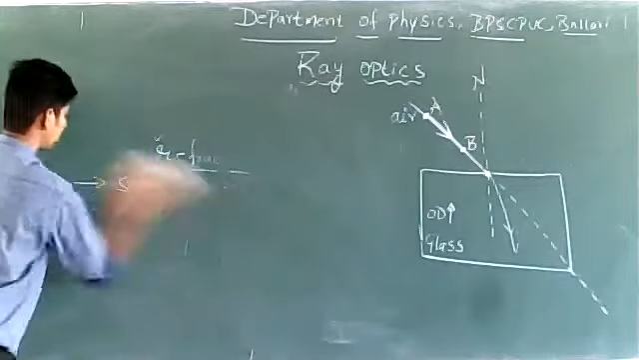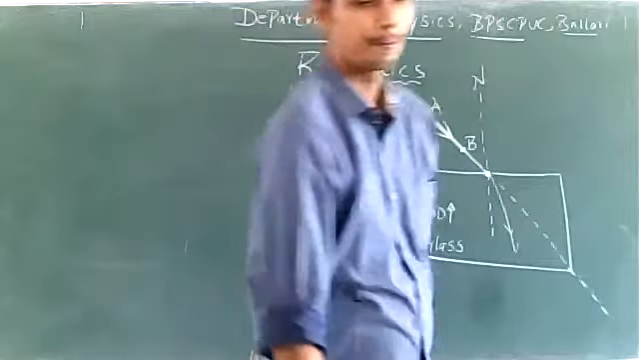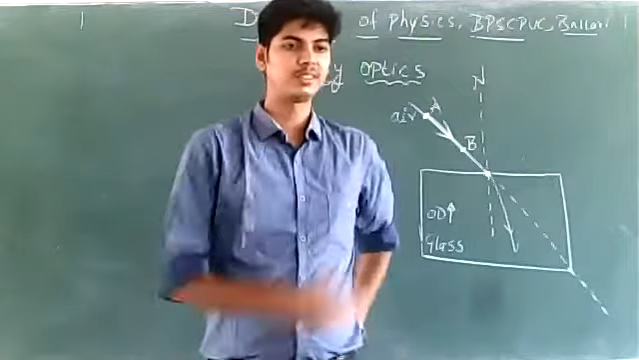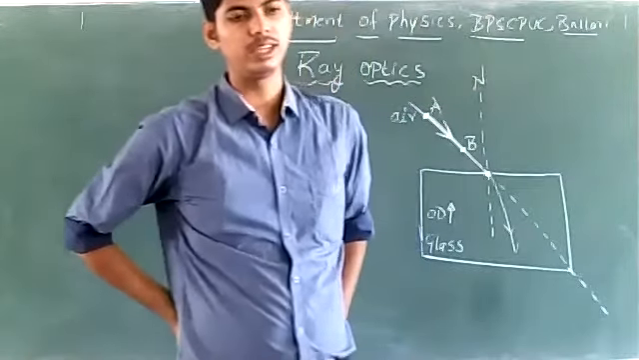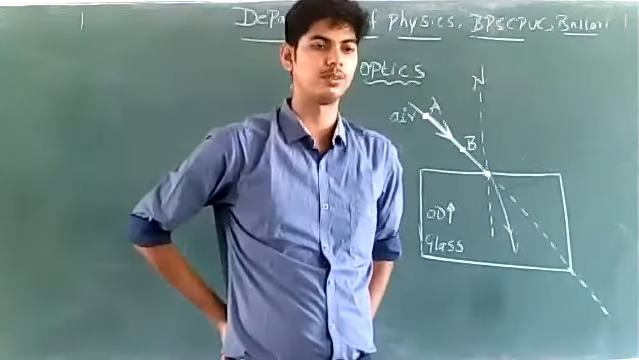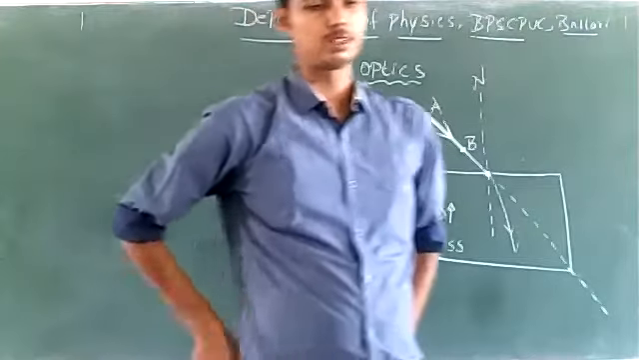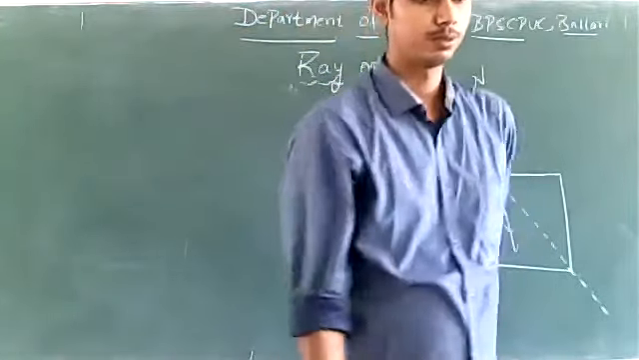Has anyone not understood the quantities that change during refraction? If not, I'll explain it again. If it is clear, we can move forward. Is this point clear? The quantities that change during refraction. If it is clear, we can move forward, or else I'll explain it again.